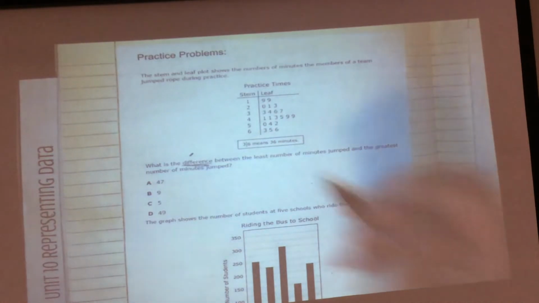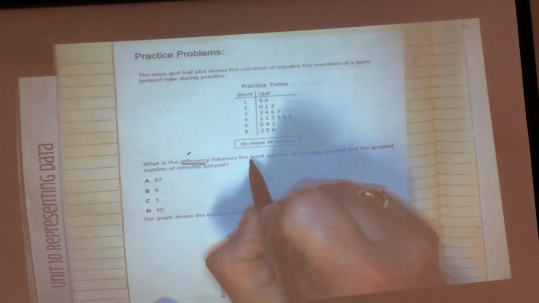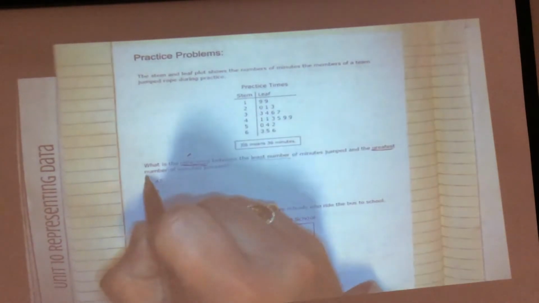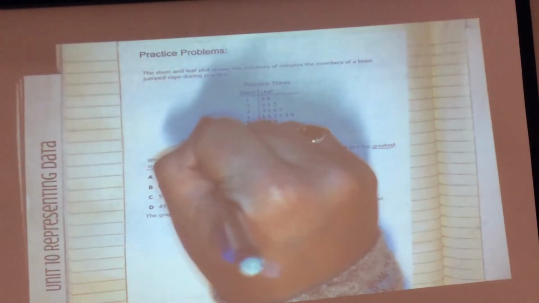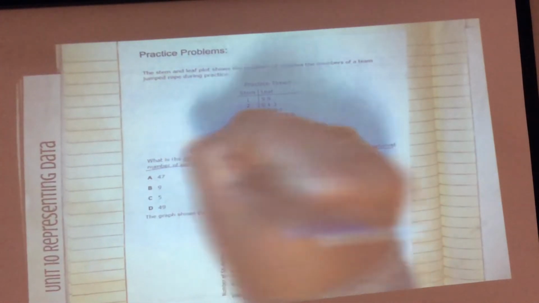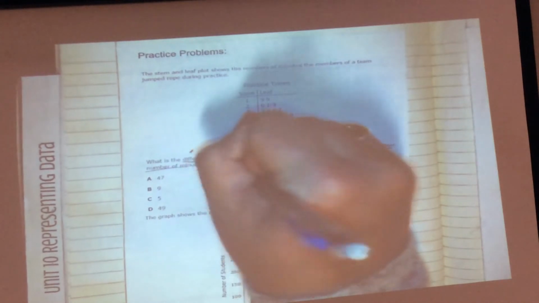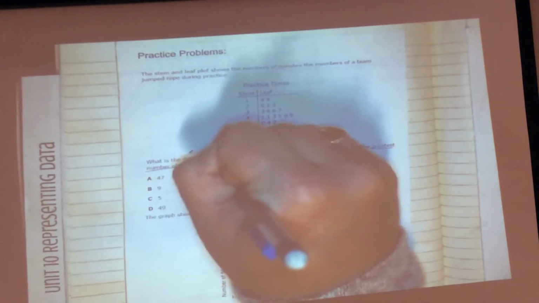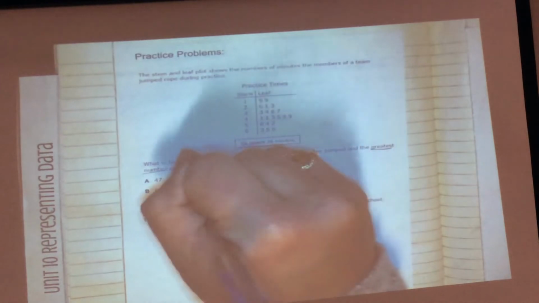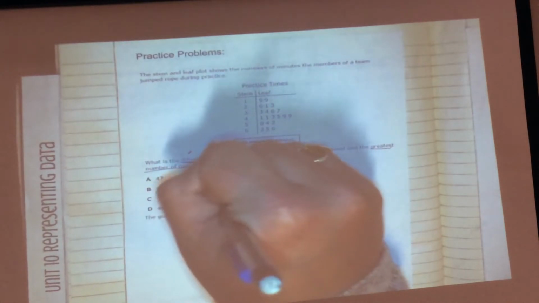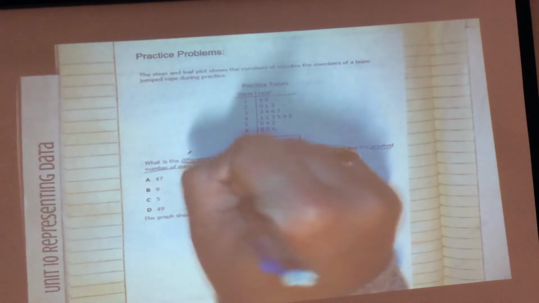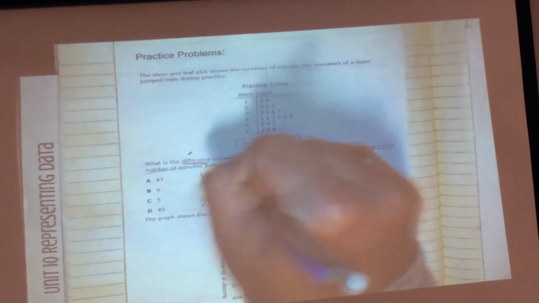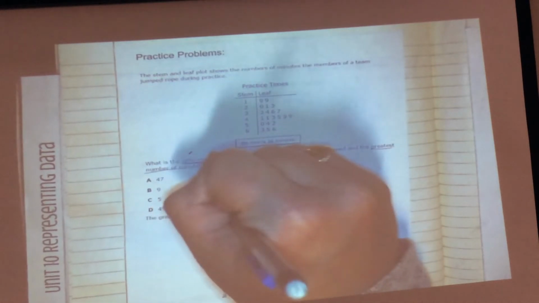So I want the least number of minutes jump roped and the greatest number. So I'm going to write least number of minutes, greatest number of minutes.